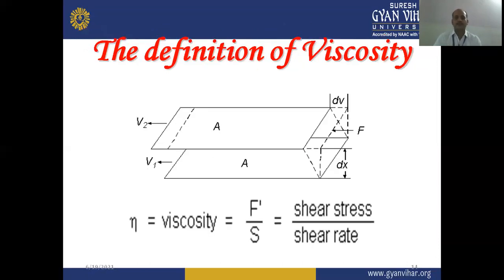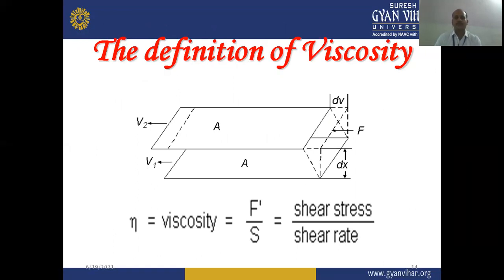So when we go through the diagrammatic representation of viscosity, there are different layers, an upper layer and a lower layer. A is the surface area, dv is the velocity difference. When we apply force per area, deformation of the substance, liquid or fluid can occur, and it depends on the distance between the upper and lower layer surfaces.